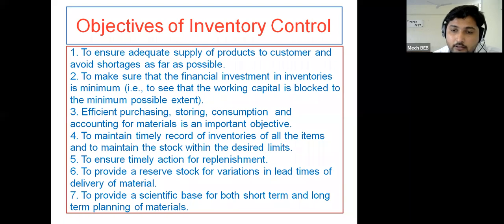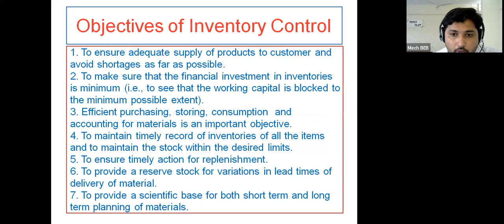How can we say that the consumption is efficient or not? If you are reducing the material requirement for production, or reducing the rejection chances of any product, and you are fulfilling the requirements according to customer needs, then the consumption of that particular raw material or finished goods will be considered efficient.